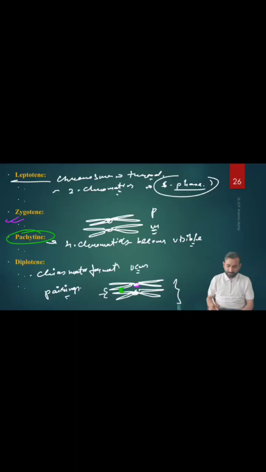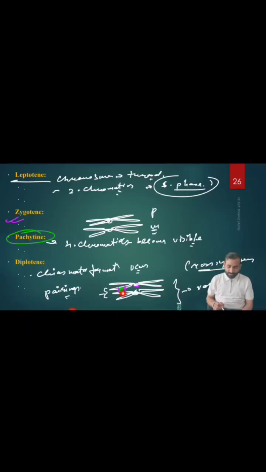Because of this change in the genetic materials, they create variation. That is what chiasmata formation is. Chiasmata formation means the pairing together, the visible contact of the crossing overs. This is called what? Chiasmata. And what is the crossing over here? The crossing over also occurs. Crossing over means exchanging of their genetic materials. They will exchange their genetic materials in between these two chromatids. That is called what? Crossing over.